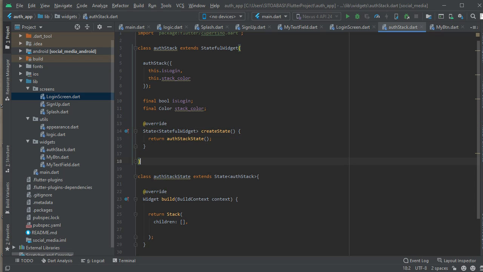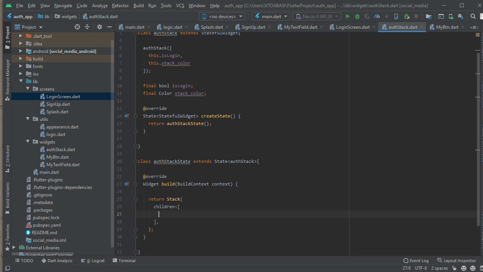So coming back to the auth stack now, we go down. Inside the auth stack, we're also going to pass a stack color, you understand? So you can change the color of a stack. You can make it yellow, blue, or whatever. But we're going to use blue as the stack color now. So the stack widget is going to contain some children.